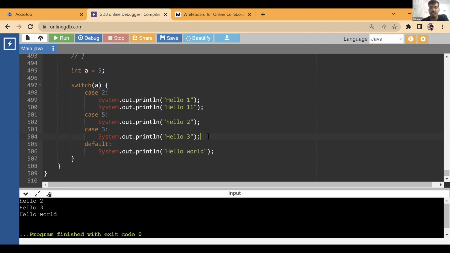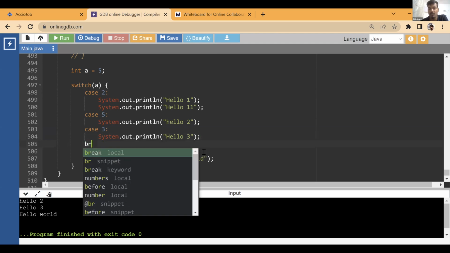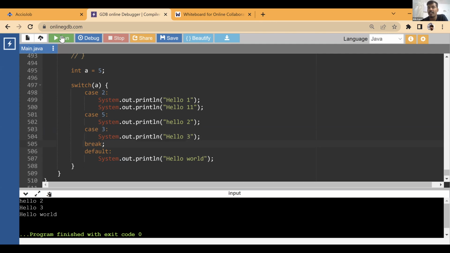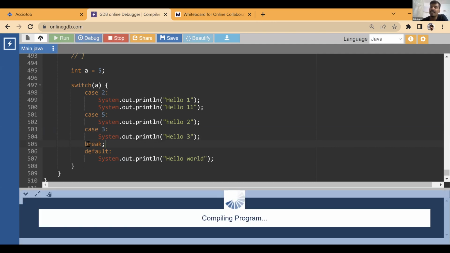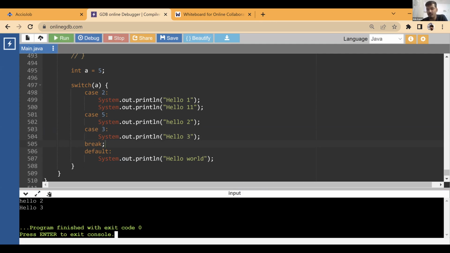Now, for example, in case of this, right, we are saying hello 2, hello 3, and hello world. If I add a break over here, what is going to happen? So it is going to print hello 2, hello 3, and then it is going to break. Okay, so it is not printing hello world.